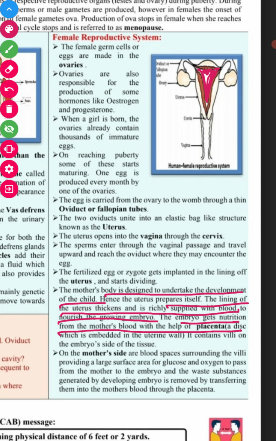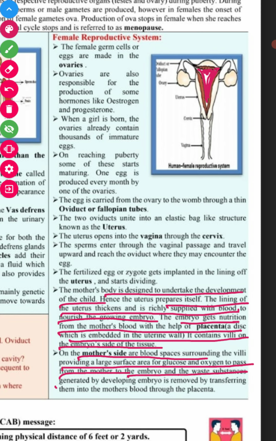The placenta is the connection between the mother and the embryo, embedded in the uterine wall, and it contains villi on the embryo's tissue. It provides all the nutrition required for the growth and development of the embryo. On the mother's side are blood spaces around the villi, providing a large surface area for glucose and oxygen to pass from the mother to the embryo, and the waste substances generated by the development of the embryo are removed by transferring them into the mother's blood through the placenta.